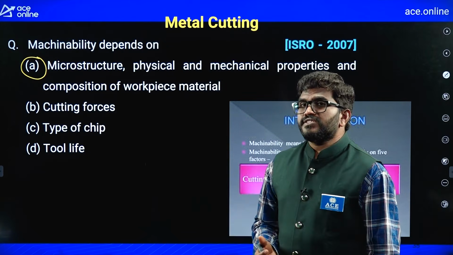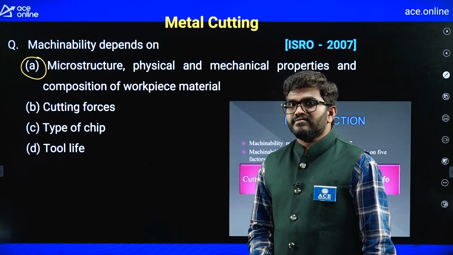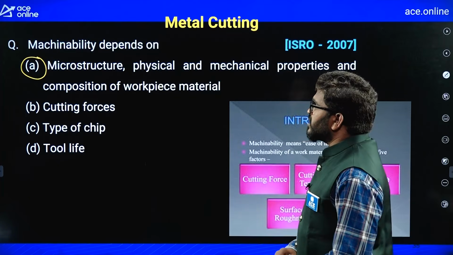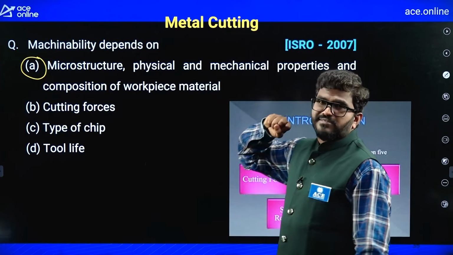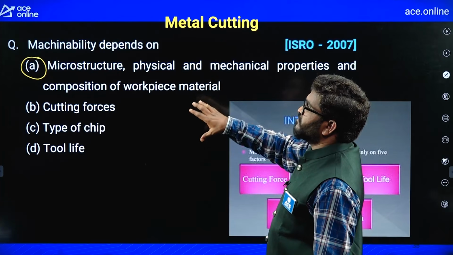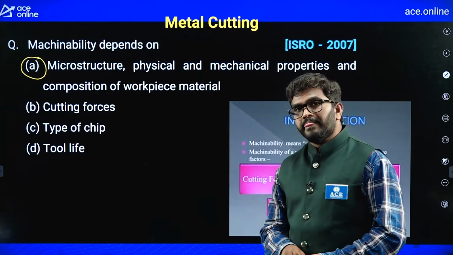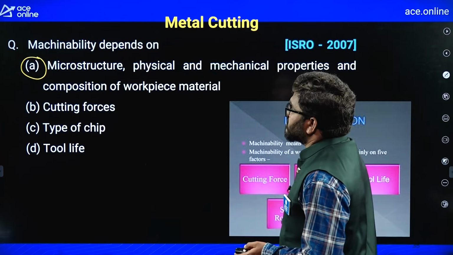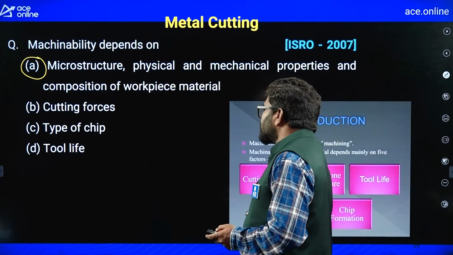Less cutting force is required. Tool life will increase. So it mostly depends on the workpiece properties. That's why the most appropriate answer out of these four is A. A is the correct answer for this question.